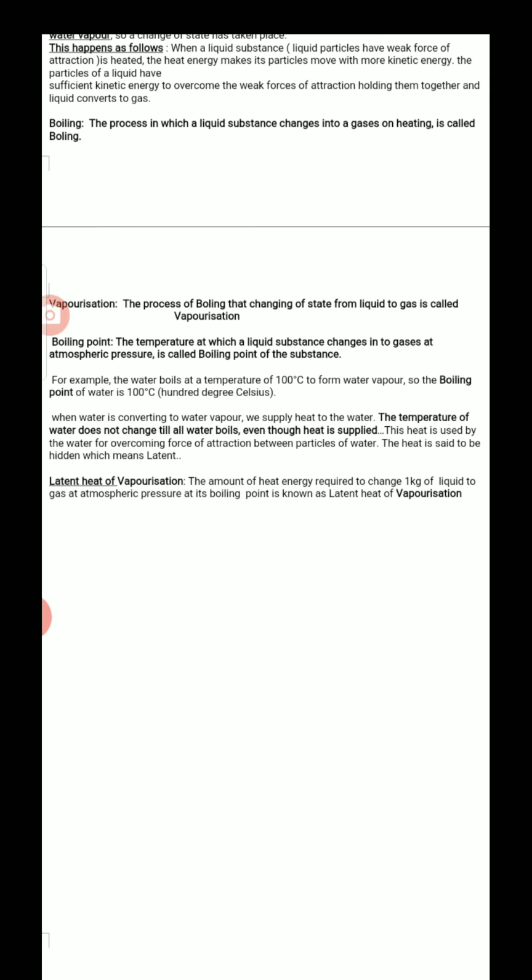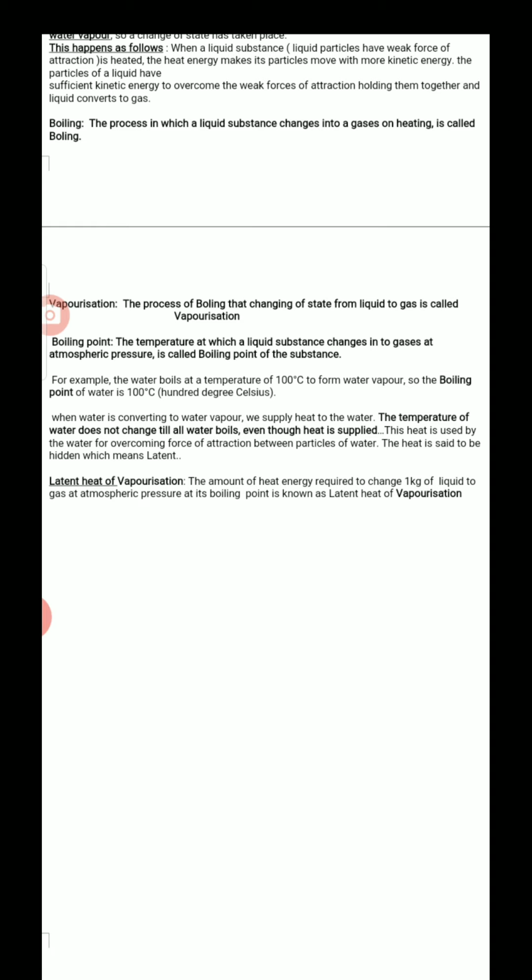Latent heat of vaporization: the amount of heat energy required to change 1 kg of liquid to gas at atmospheric pressure at its boiling point. It is similar to latent heat of fusion, which is the amount of heat energy required to change 1 kg of solid to liquid at its melting point at atmospheric pressure.